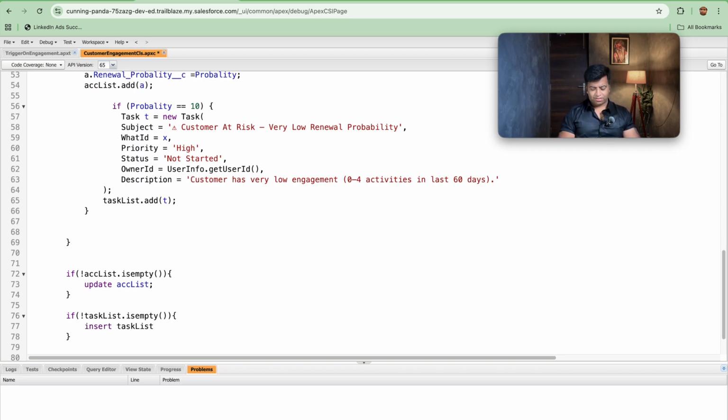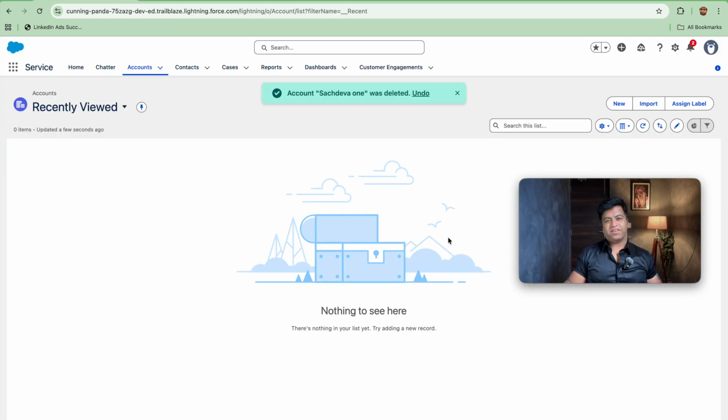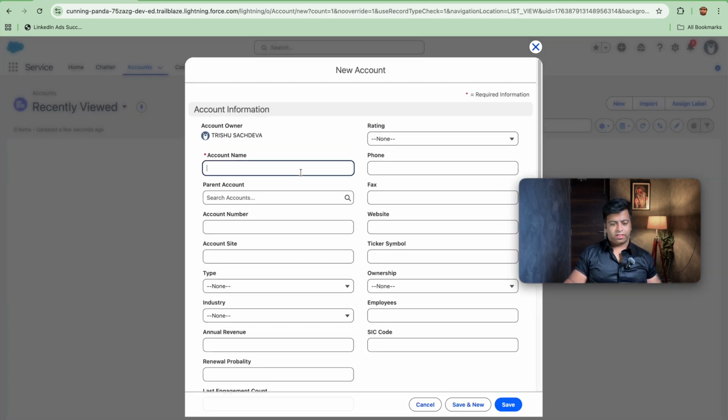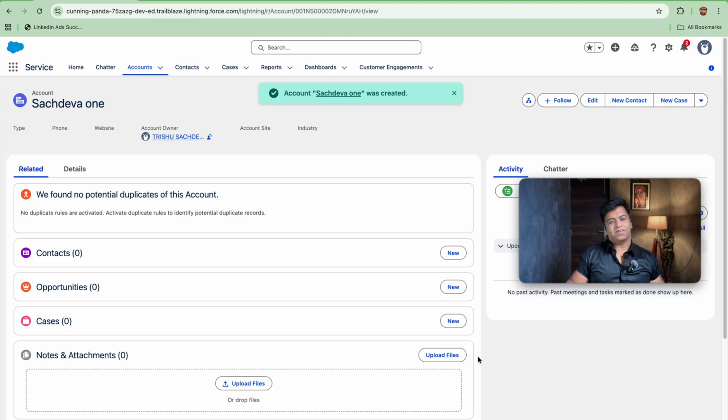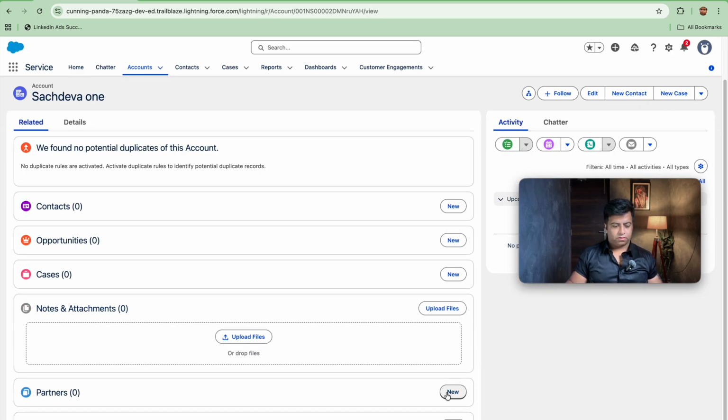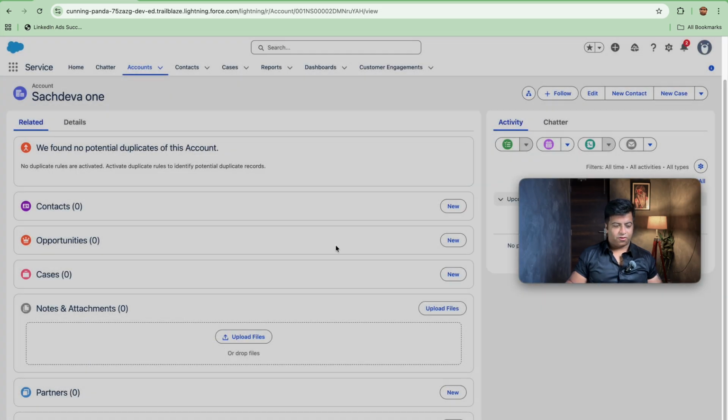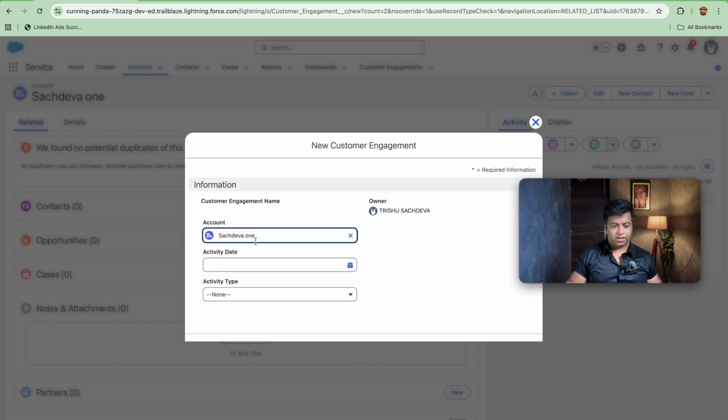Once we are done with this, we will be testing our trigger now. So now it is time to test our trigger. We will be creating one record here. Let's name it Sachdeva 1, and let's save this. We will not be able to test for the task, because the number would have to be less than 0. So we will be creating a customer engagement here.